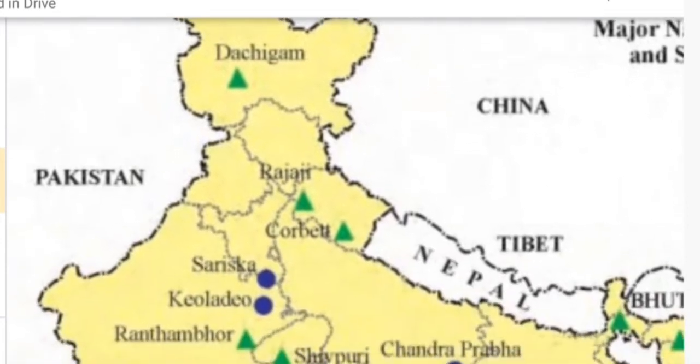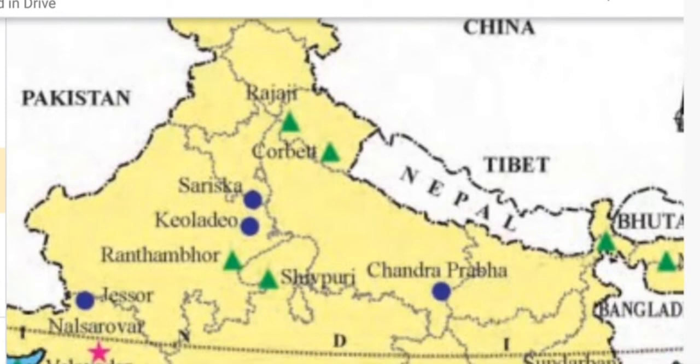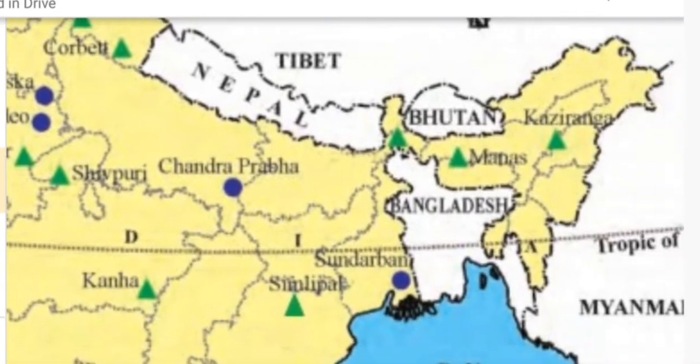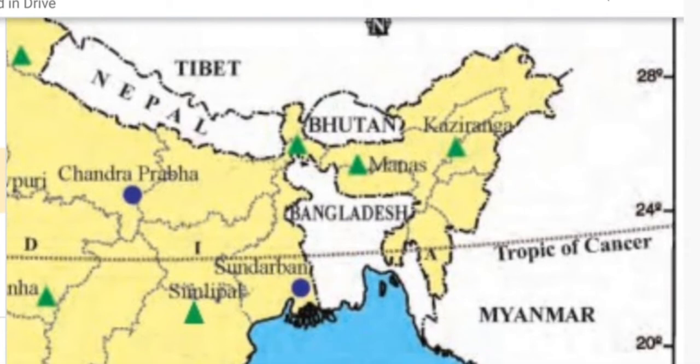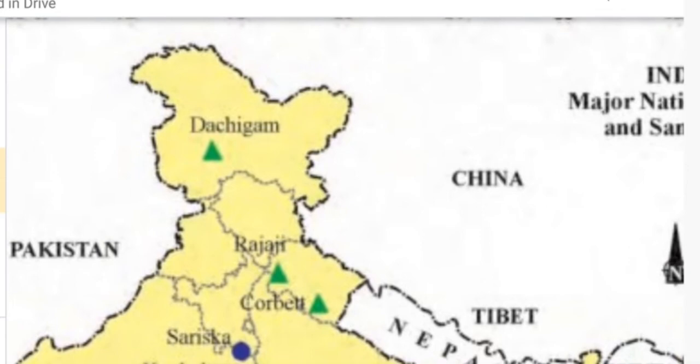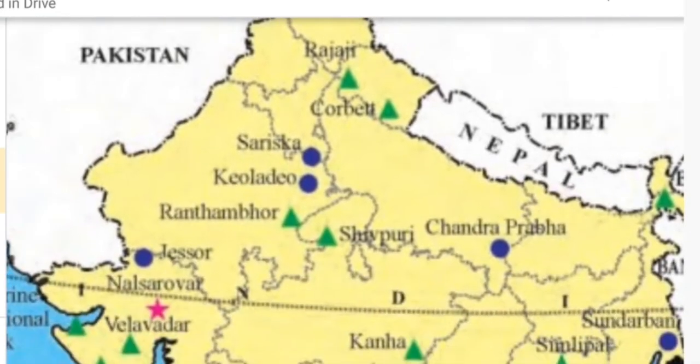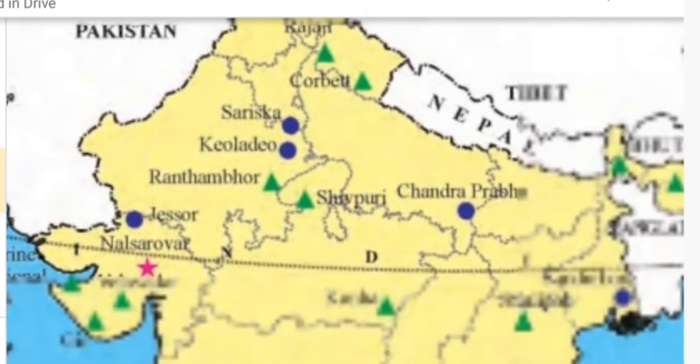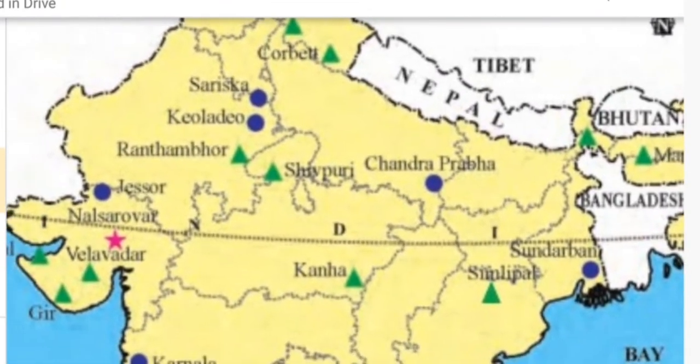Like that only, Rajaji, Uttaranchal, Corbett, Uttaranchal. Next, if you come this side, there is Kaziranga, very important. Kaziranga and Manas, both in Assam you have to show. The most probably asked question is Kaziranga National Park. It is in Assam. Next, Manas, again in Assam. Corbett, Uttaranchal. Rajaji is also in Uttaranchal. Dachigam, very important, is in Jammu Kashmir. Ranthambore, most probably asked question, is in Rajasthan. Next, if you see Shivpuri, it is on the border of Madhya Pradesh and Rajasthan.